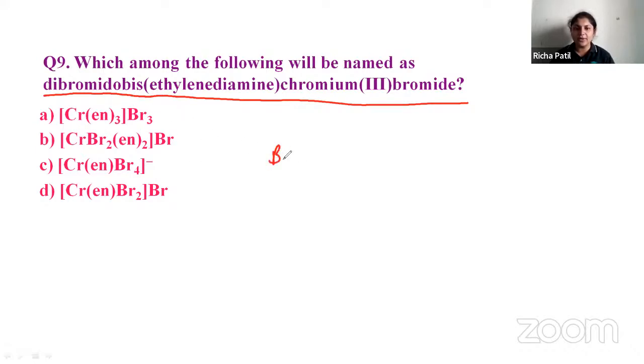Dibromido means what? It will be Br2. Bis ethylenediamine means what? It will be ethylenediamine, which is represented here like this. Chromium(III), and so it will be like this and then your Br. So what will be the answer? It will be B. The answer is B. Right?